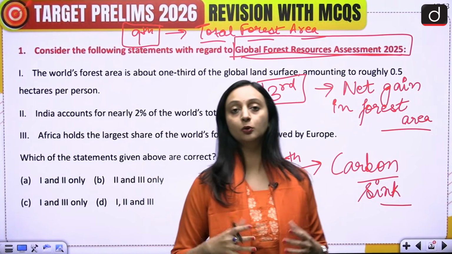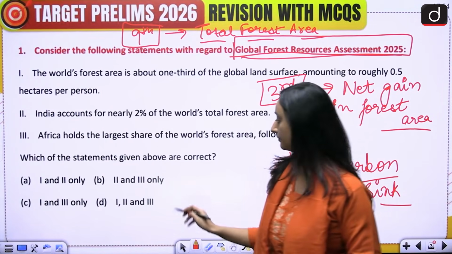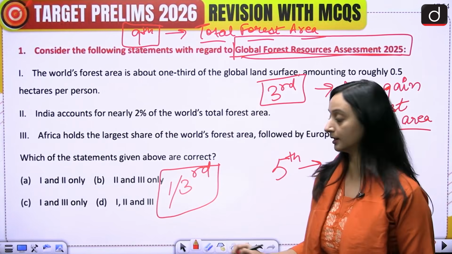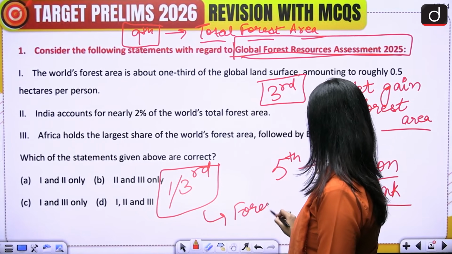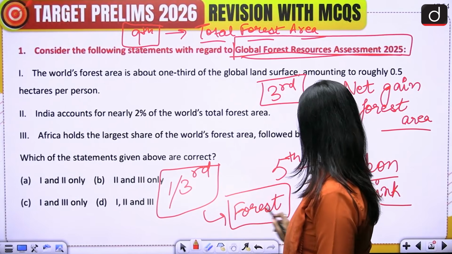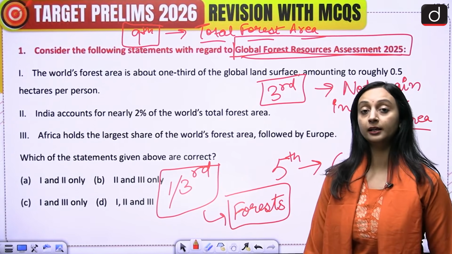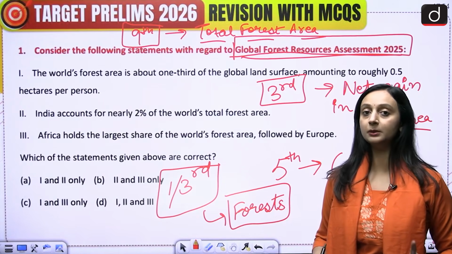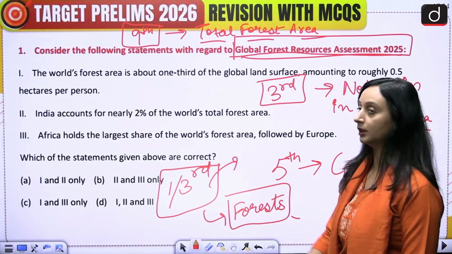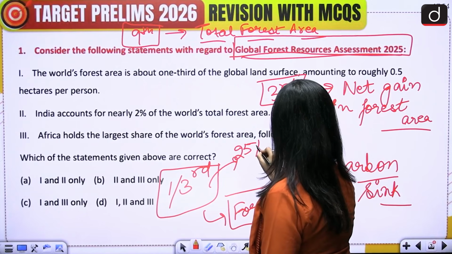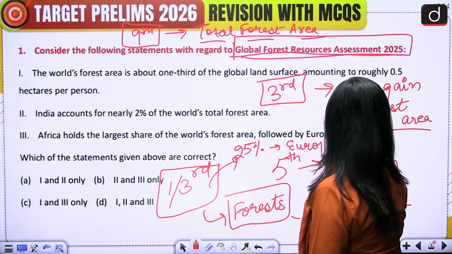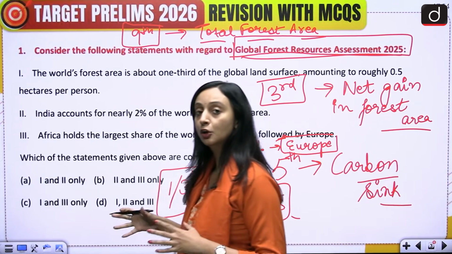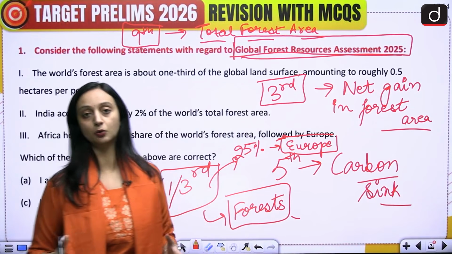Now, if we talk about the total forest area on Earth, then roughly 1/3 of all the land on Earth is covered by forests. Some 33% of all the land on Earth is covered by forests. Now, the distribution is definitely not uniform. Out of this 1/3, 25% lies with Europe alone. So Europe has the maximum forest share of the world's total forests.